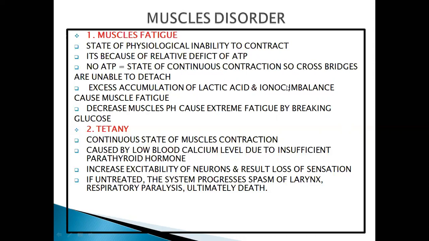Excess accumulation of lactic acid and ionic imbalance cause muscles fatigue. What else can be the causes of muscles fatigue? Excess accumulation of lactic acid and ionic imbalance. These two things can cause muscles fatigue. Next is the decreased muscles pH. The lactic acid also causes muscles pH to decrease, causing extreme fatigue by breaking down glucose. When the glucose molecules break down, it produces an extreme level of fatigue in your body. So it was all about muscles fatigue.